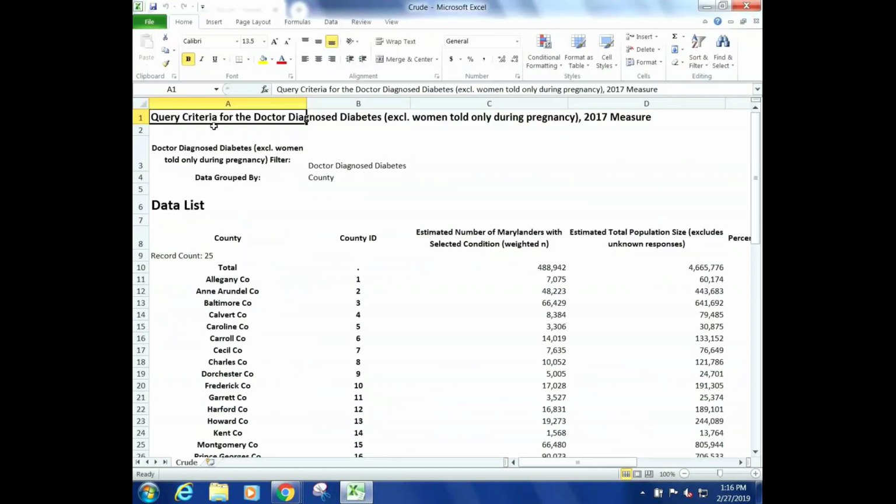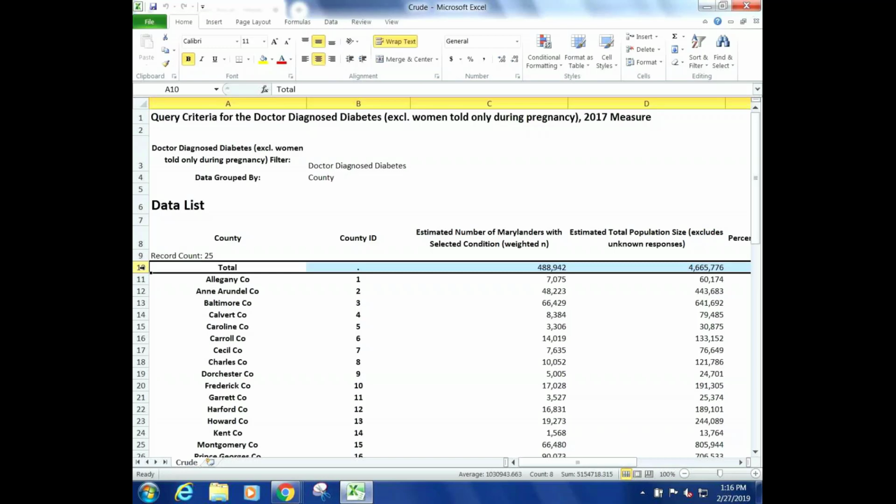So in this case, it says query criteria for doctor diagnosis of diabetes, excluding women who were told only during pregnancy in 2017. We see a list with all the counties, and please note that the total is on top on this output. So that would show us the statewide prevalence, which was on the bottom on the website.